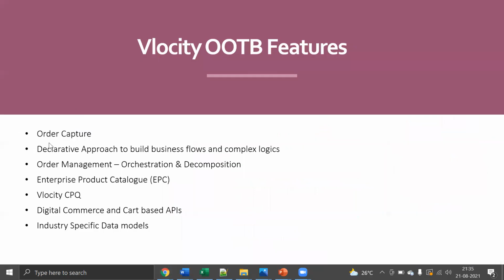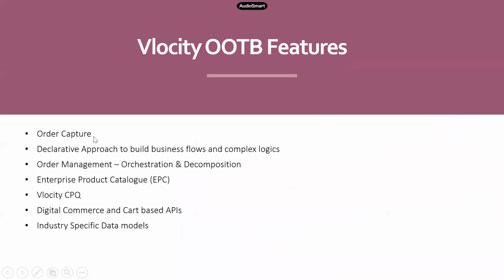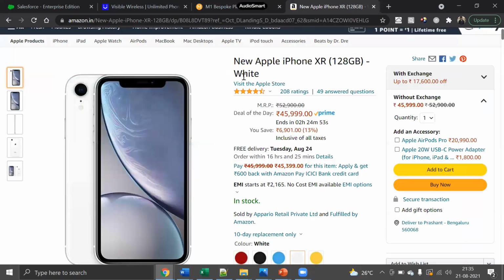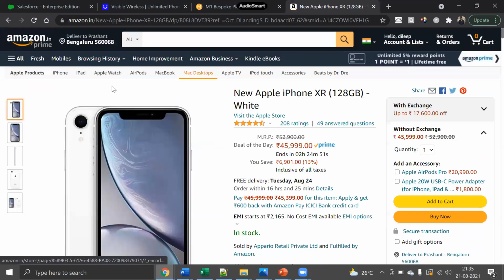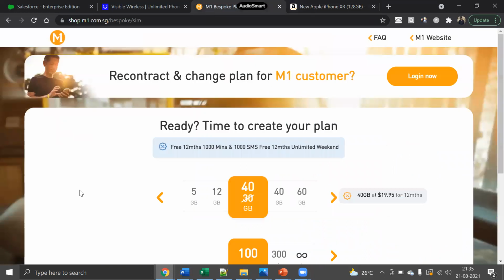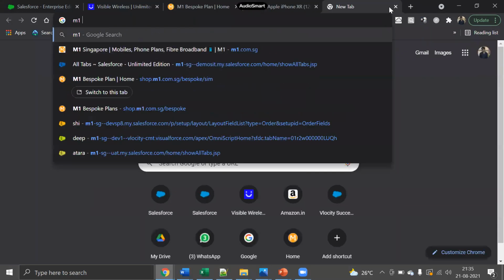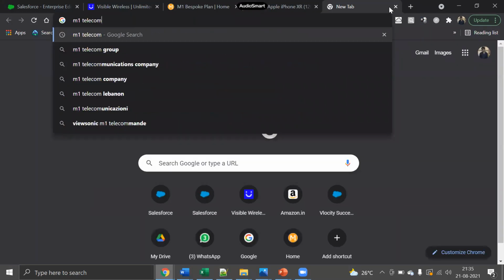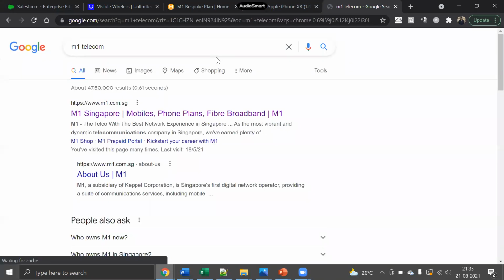And in Velocity, the entire order capture journey can be built using simple configuration, right? Whatever screens you're seeing here, all of that can be built literally using configuration. And one example of that, which is already implemented, is this. You can Google it, M1 Telecom. This is one of the first projects which went live in the telecom industry on Salesforce, sorry, Velocity, right?